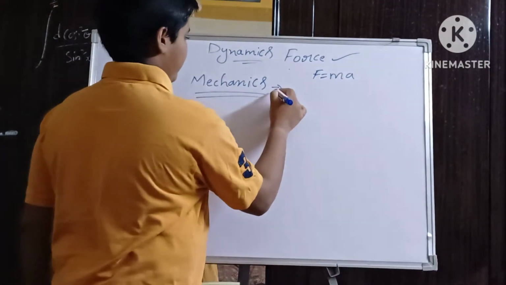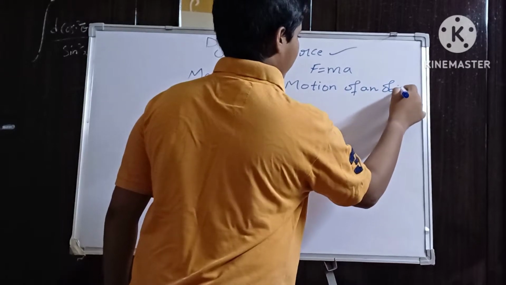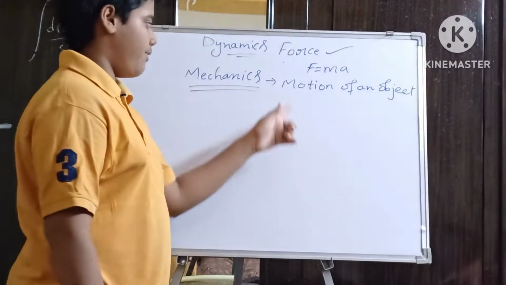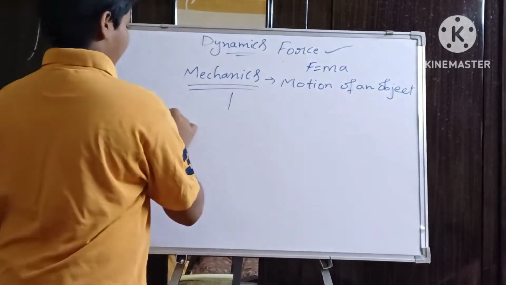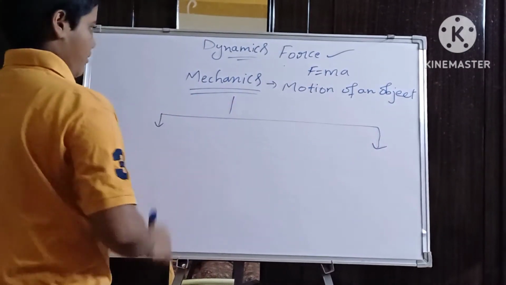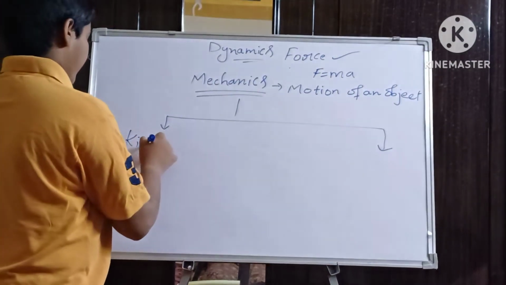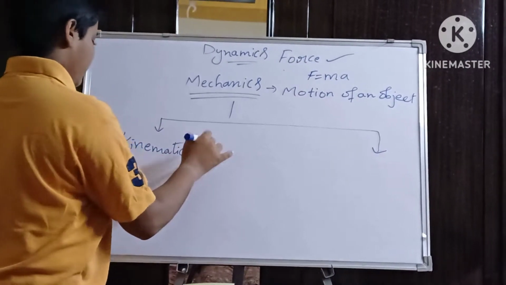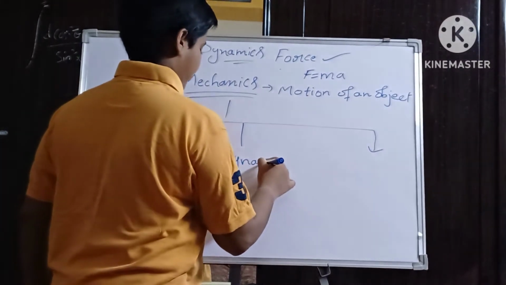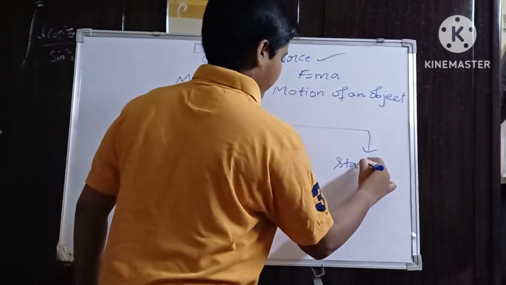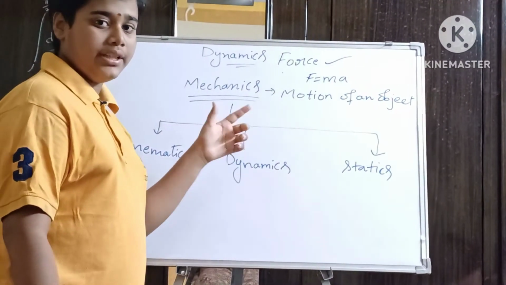This mechanics is defined as motion of an object. Mechanics is again divided into three branches.